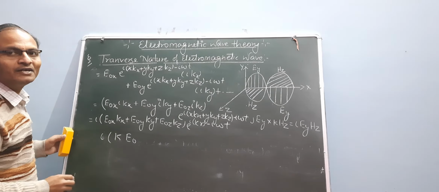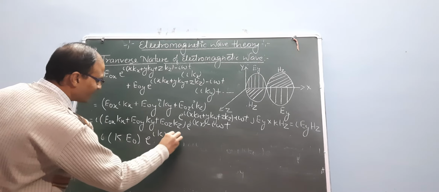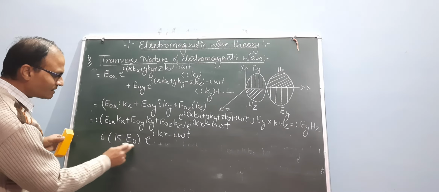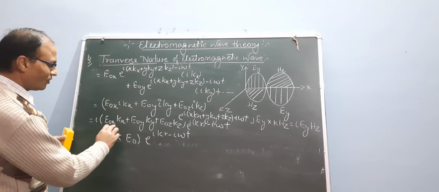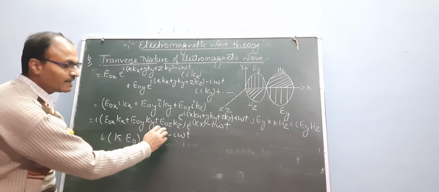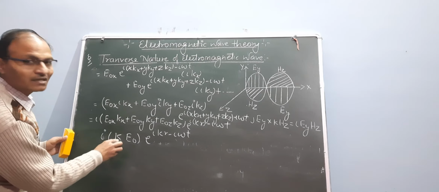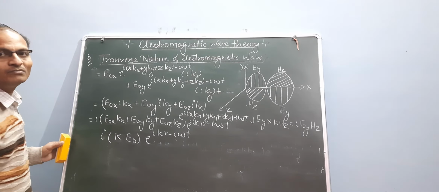This function is k into e naught, e to the power i (k dot r minus omega t), because e naught is the three-component function i, j and k: E naught x, e naught y and e naught z. K is kx, ky and kz. So this function is i times k dot e naught e to the power i (k dot r minus omega t).